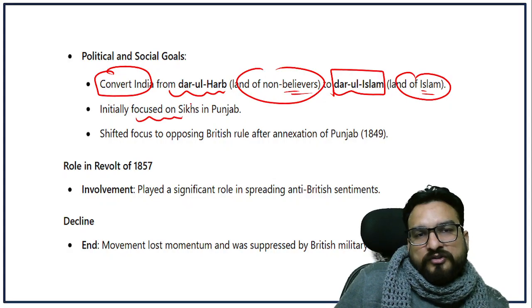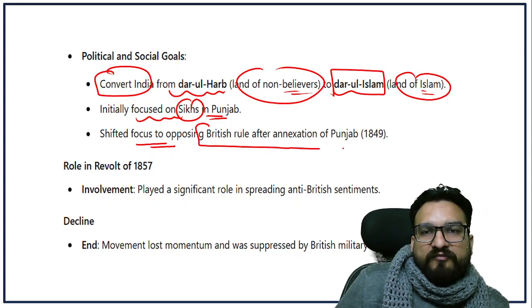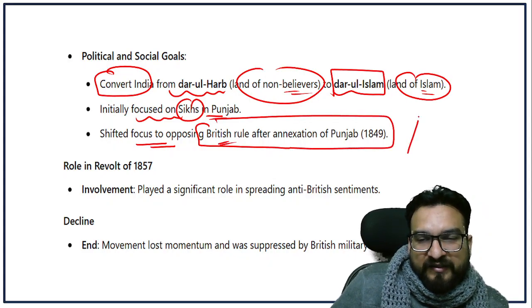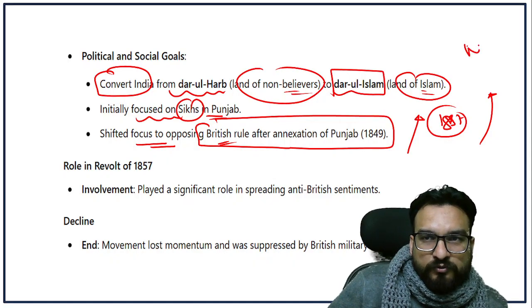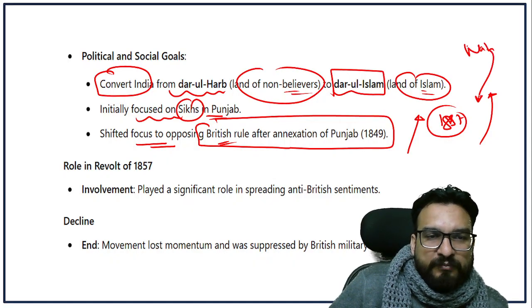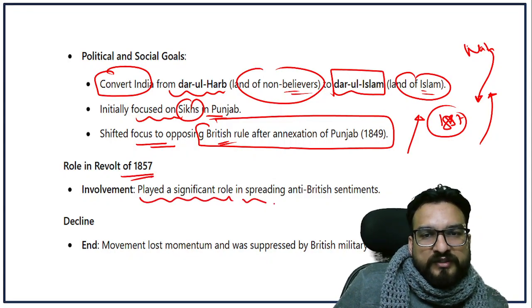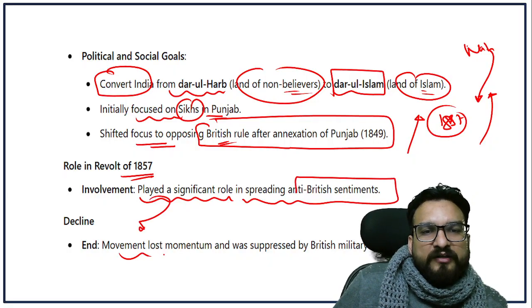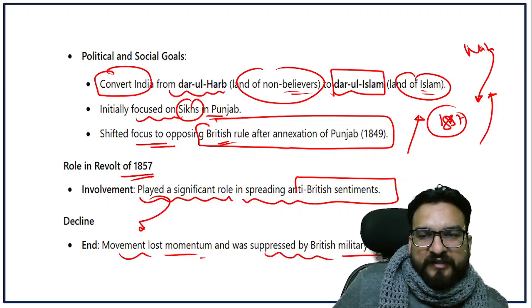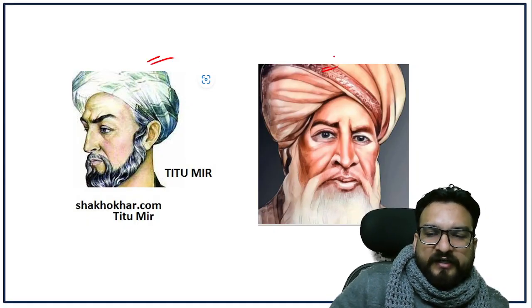They initially focused on Sikhs in Punjab, but later shifted focus to opposing British rule after the annexation of Punjab. That's why you will see that after 1857, the British cracked down on this Wahhabi movement because they saw these Muslims as anti-British. Right? So in 1857, they played a significant role in spreading anti-British sentiments. But later on, this movement lost momentum and was suppressed by military forces during the 1870s.